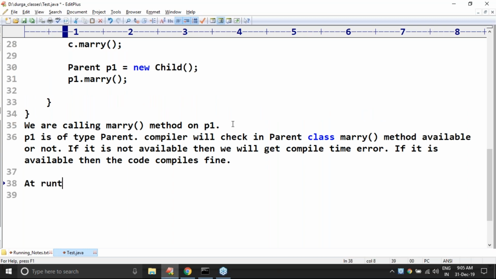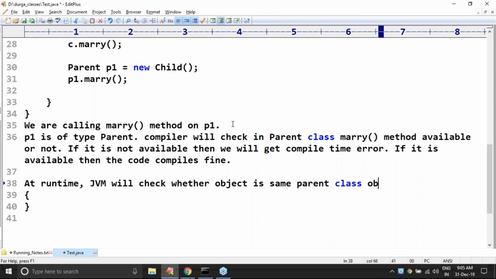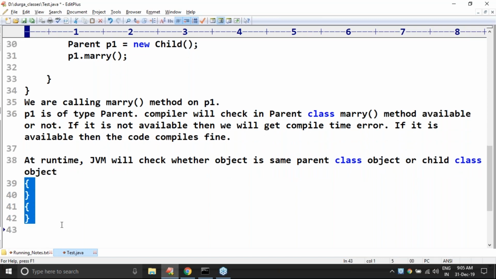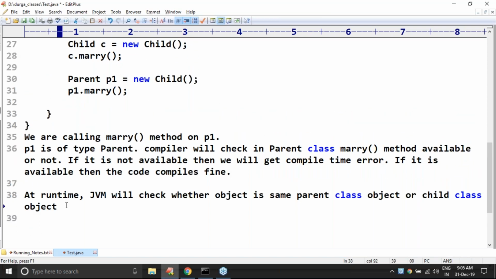At runtime, JVM will check whether the object is the same parent class object or a child class object, because a parent reference can be used to hold a child class object also.